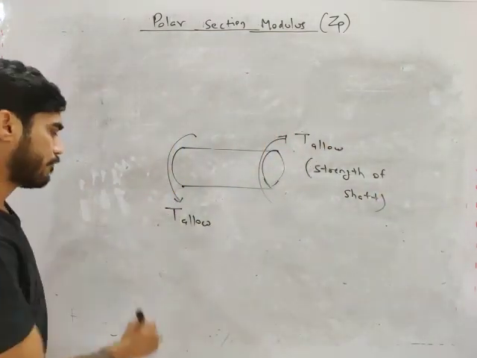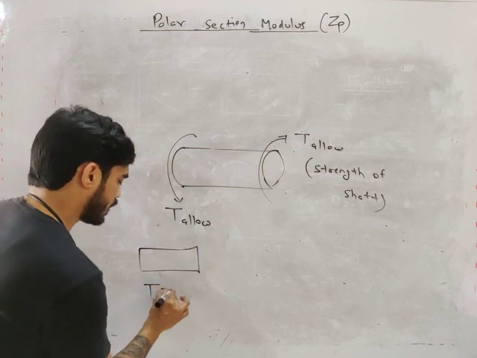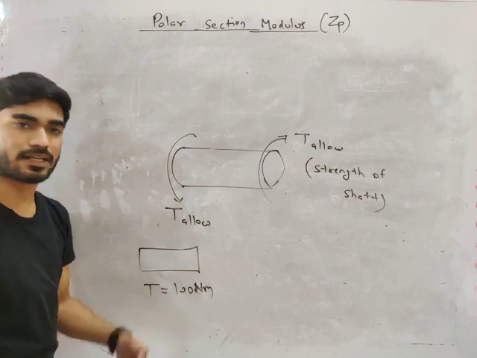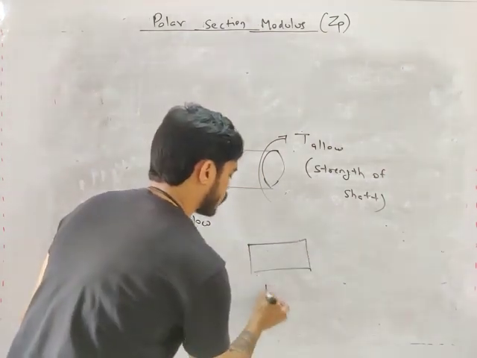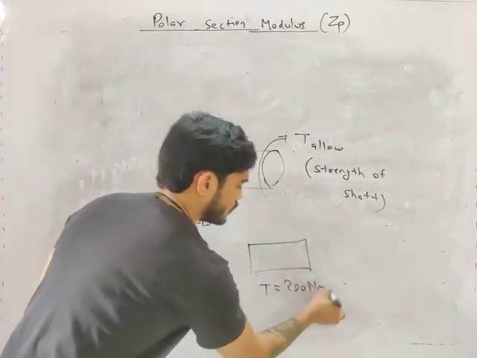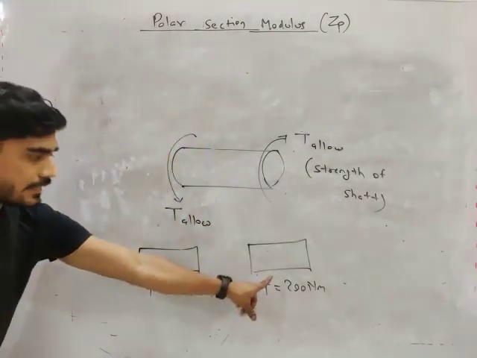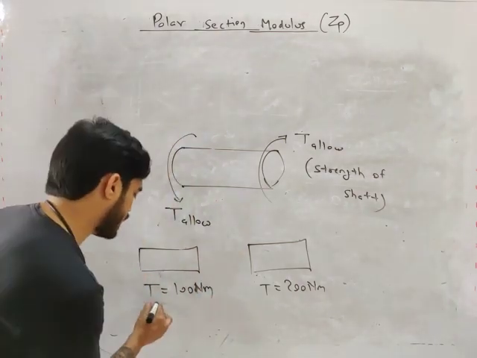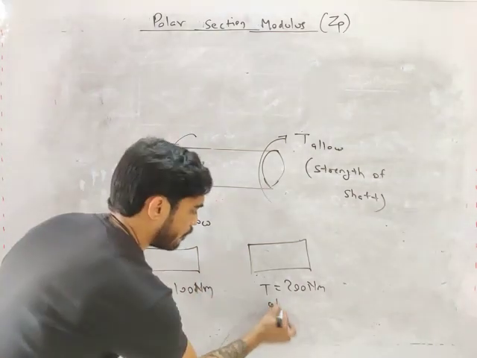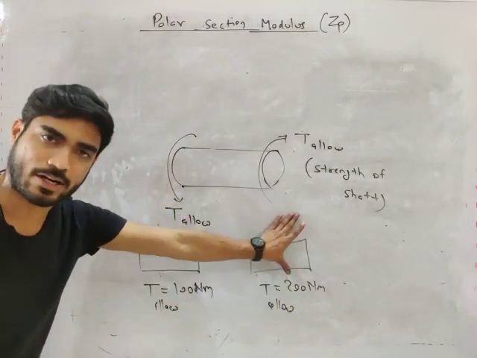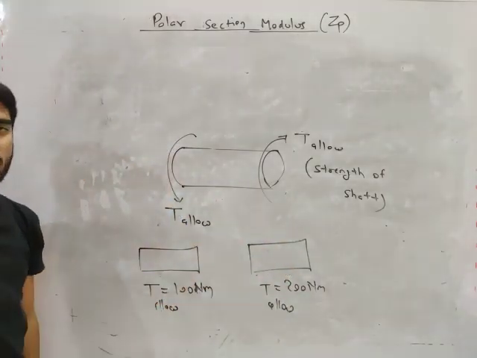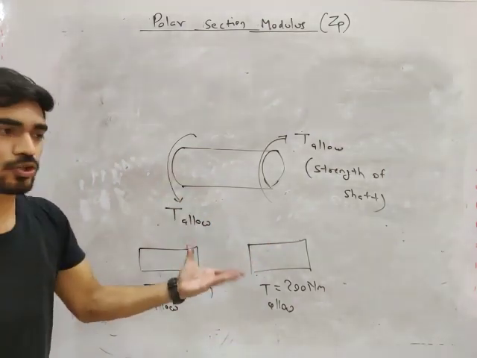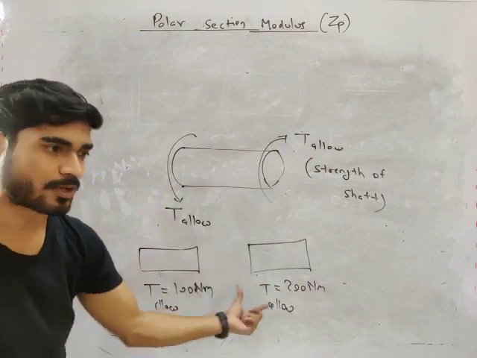Let's say we have two shafts. One breaks at 100 Newton meter, the other breaks at 200 Newton meter. Which one is stronger? This one is stronger. This number is showing the strength of shaft. This is the allowable value of torque. Maximum you can apply 200 on this shaft, maximum you can apply 100 on this shaft. So T allowable is the strength of shaft. It shows how strong your shaft is.